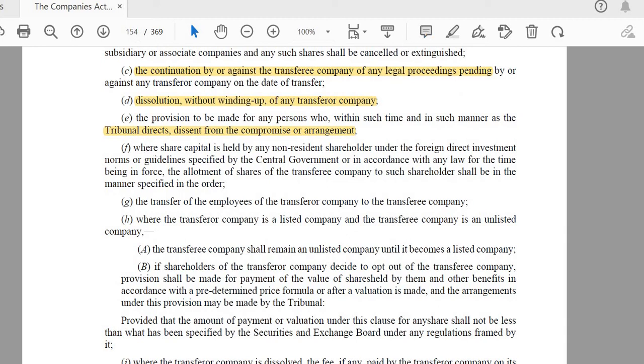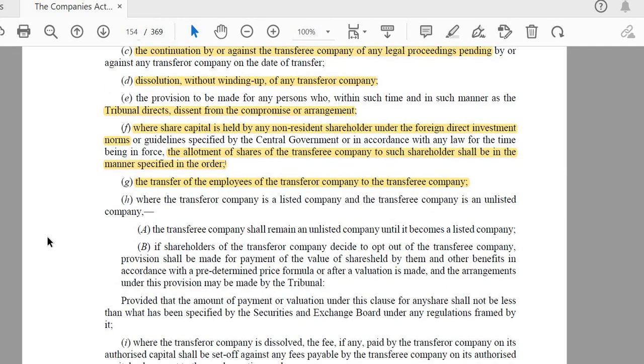Now, if share capital is held by non-resident shareholders under FDI, foreign direct investment norms, then the allotment of shares of the transferee company to such shareholders shall be in the manner specified in the order. Transfer of employees of the transferor company to the transferee company. Employees who are working in A company will be transferred to B, C, D, as the case may be. So the order of the tribunal will provide for these provisions.